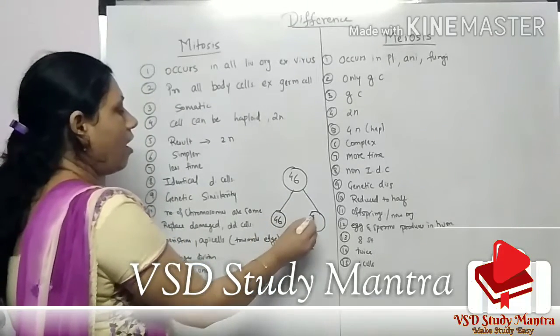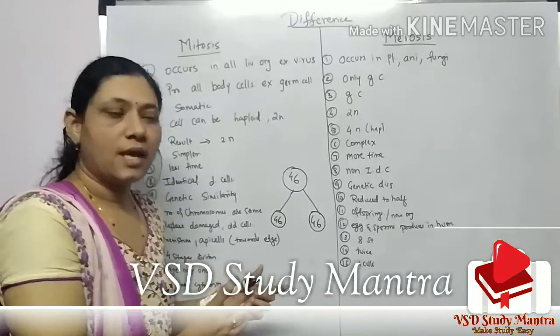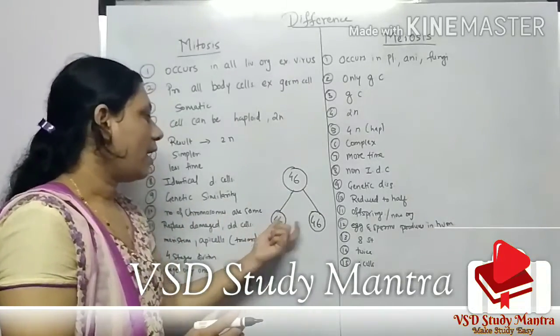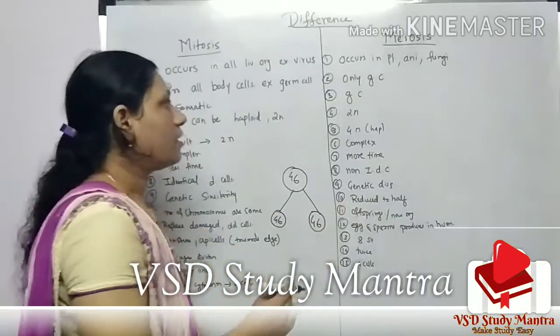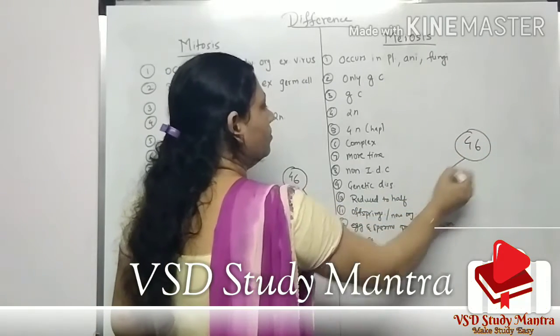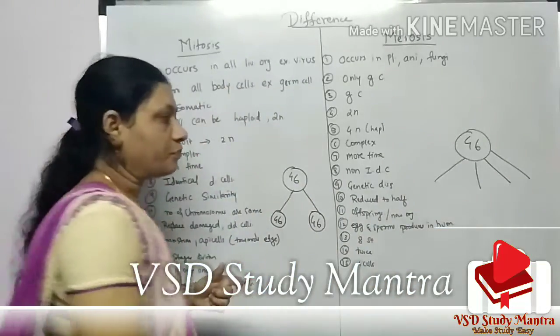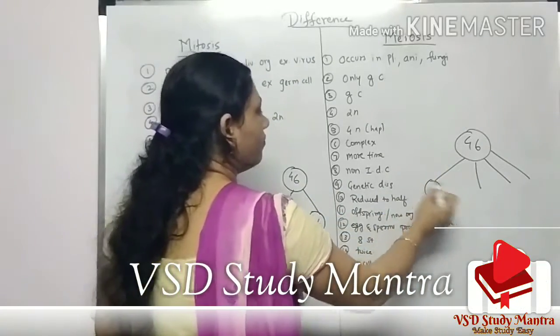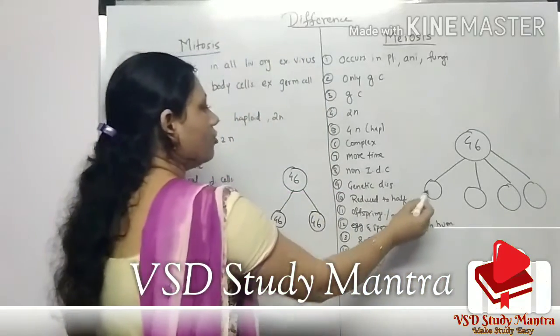That is, they are similar because their genetic similarity is there. So they obtain a similar number of chromosomes here. But what happens in meiosis? These 46 chromosomes will divide into 4. Okay. These two cells and these two cells. Okay. They are reduced to half.